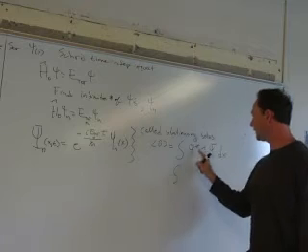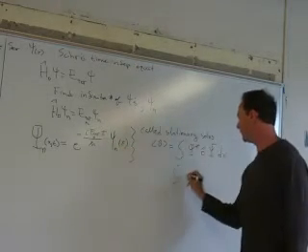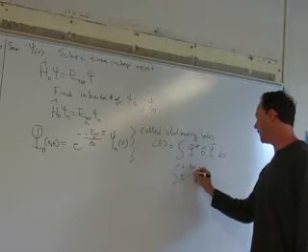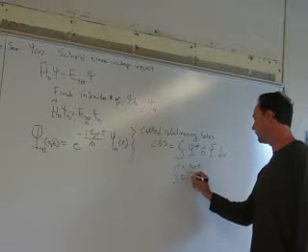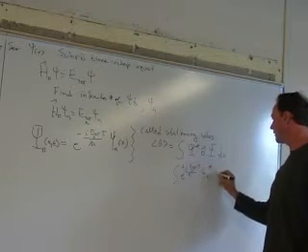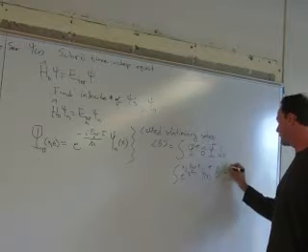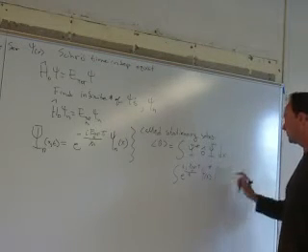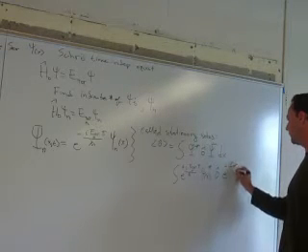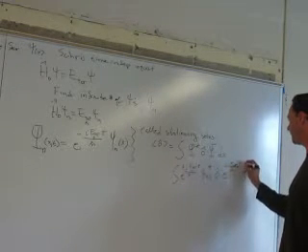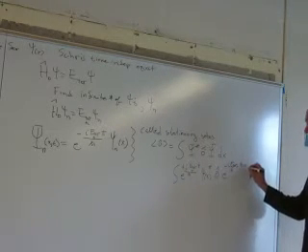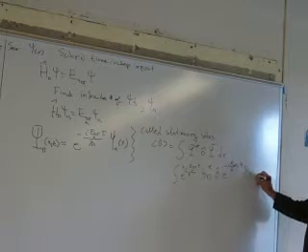If we write this out, psi star would be e to the plus i E_n times t over h bar, times psi_n of x star, times the operator, times psi_n, times e to the minus i E_n t over h bar. There are a lot of subscripts here, so make sure you get this right in your notes, times psi of x dx.